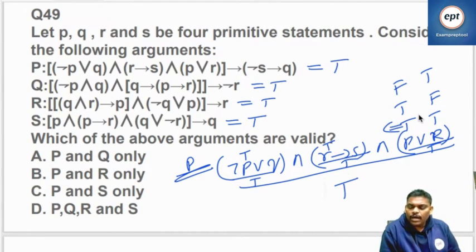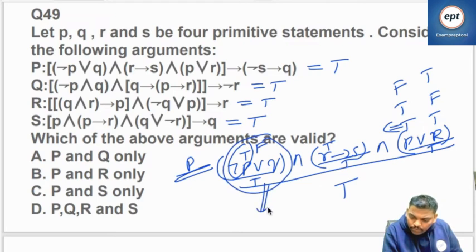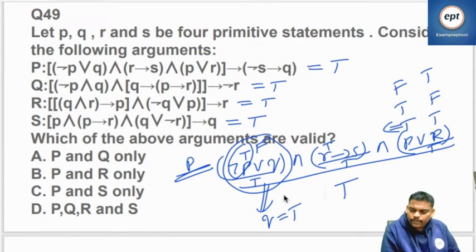P true, R true also. Then it became false. Then conclusion is Q should be true. Right? I am substituting this combination. P true or true, I am substituting. R true, P also true, I substituted. Then negation P becomes false. False or Q becomes Q. Q should be true.